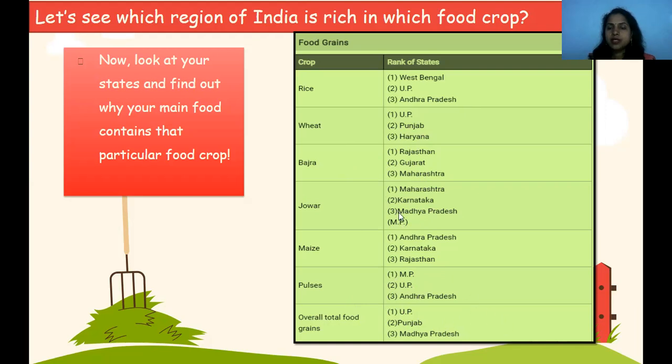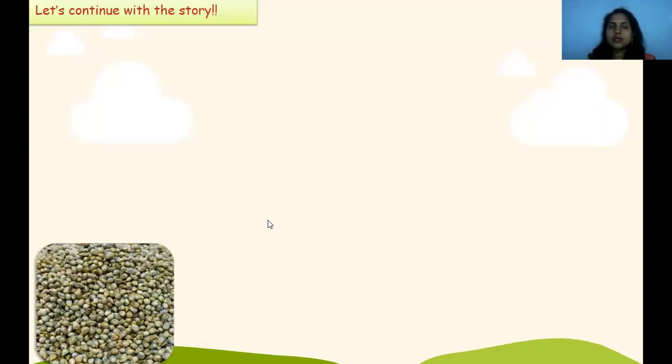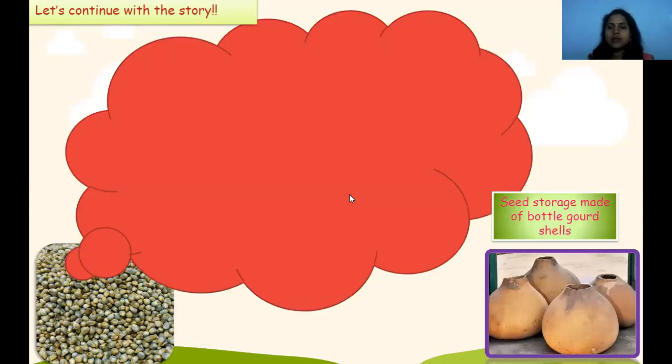From these regions, all the foods are being cultivated, or we can say grown over there. So let us continue with the story. That means the bajra seed. Seed storage made of bottle gourd cells. Can you see how we can store the seeds?